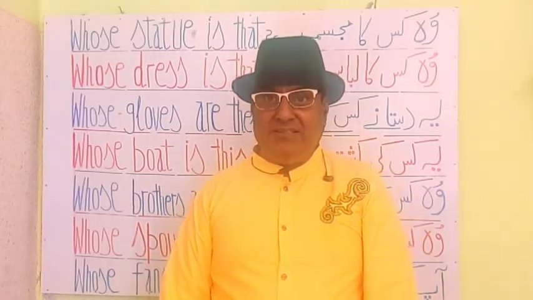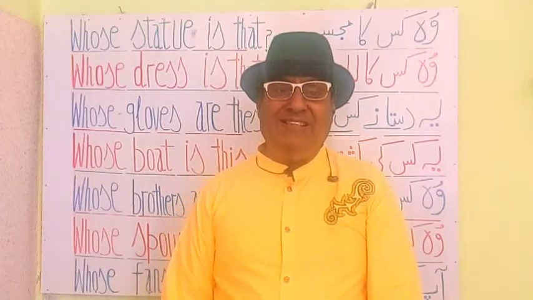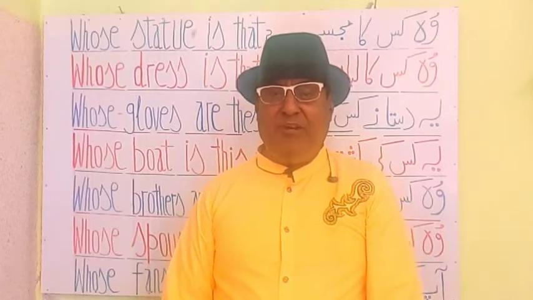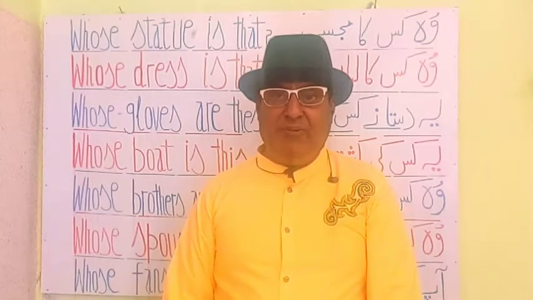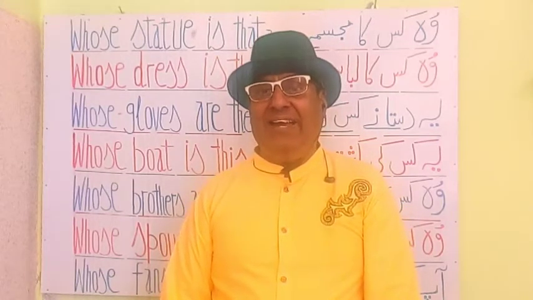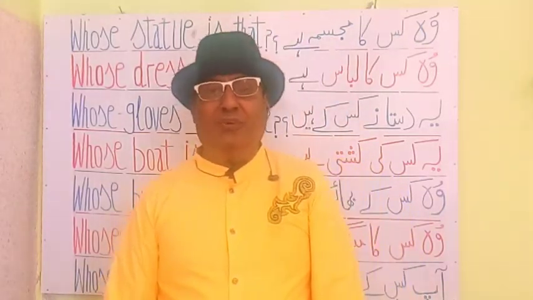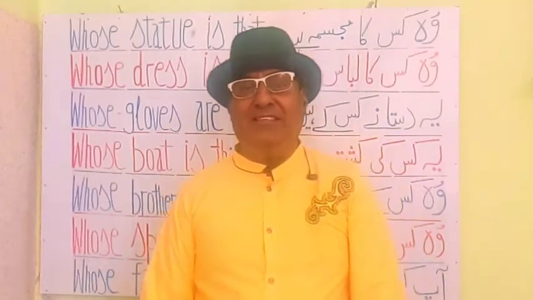Whose brothers is a plural noun. Brothers is a collective plural noun. And are is a helping verb. They is a pronoun and object here.